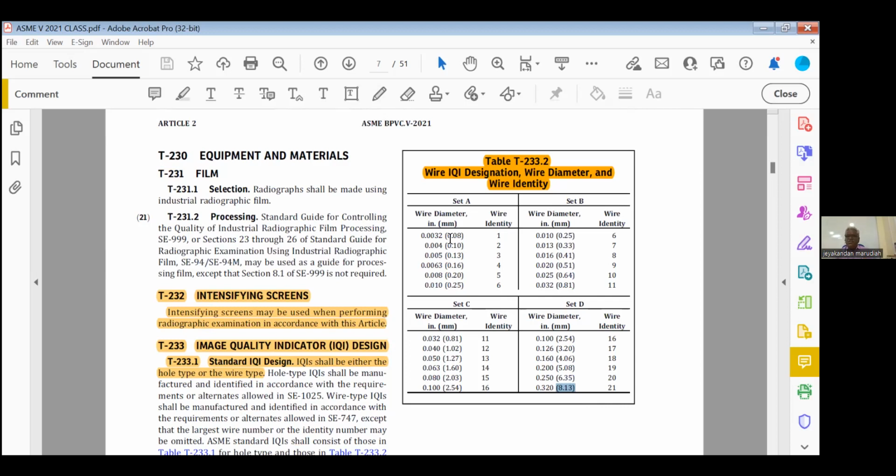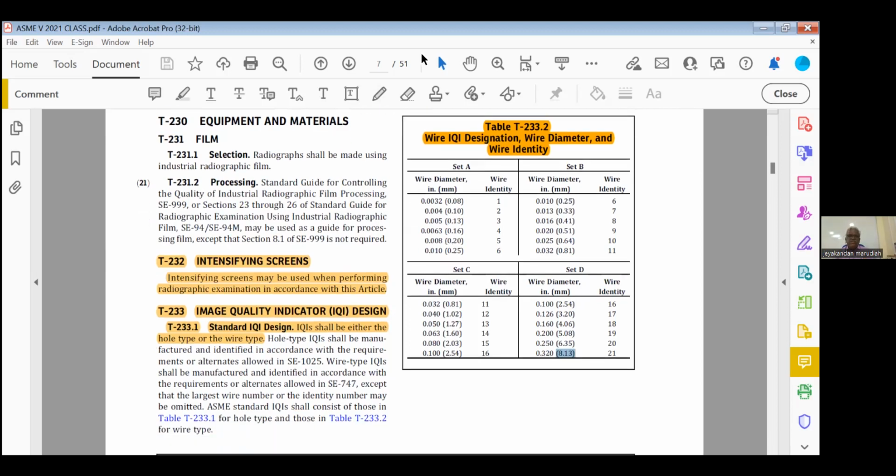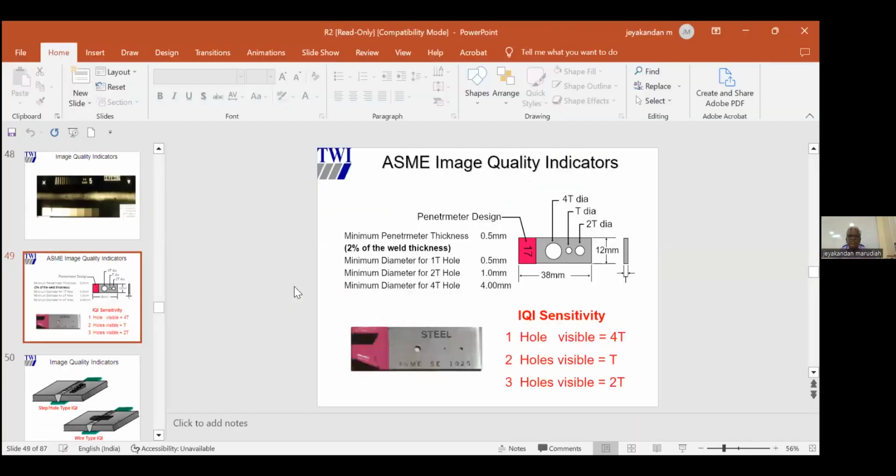Now, if you go to the hole type, it is a small plate and there will be a number here. What is the number? For example, here it is 17, which means the thickness of the plate is 17 mil. You know already what is mil or thou. 1000 mil is equal to 1 inch. 40 mil is equal to 1 millimeter. 17 means less than half a millimeter.